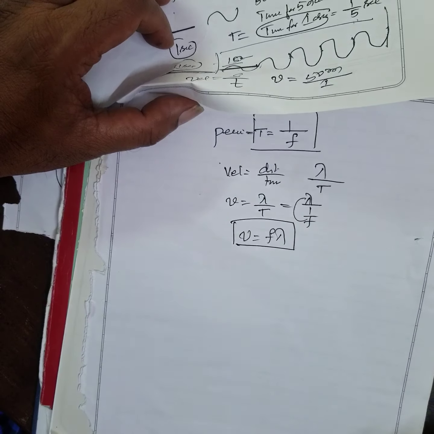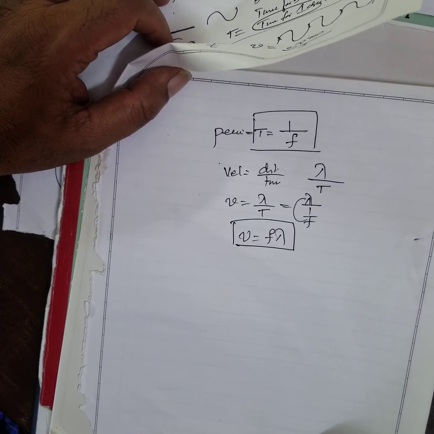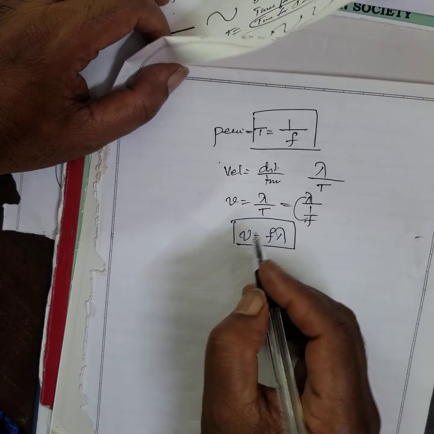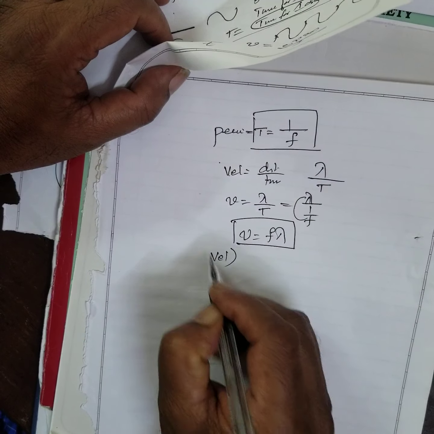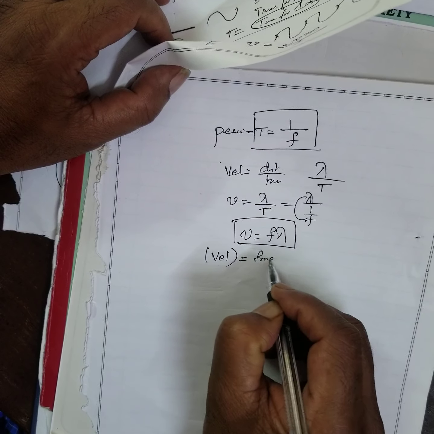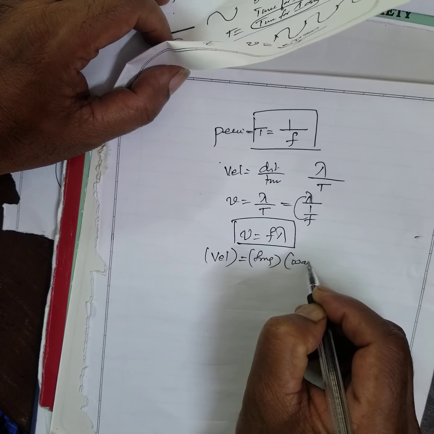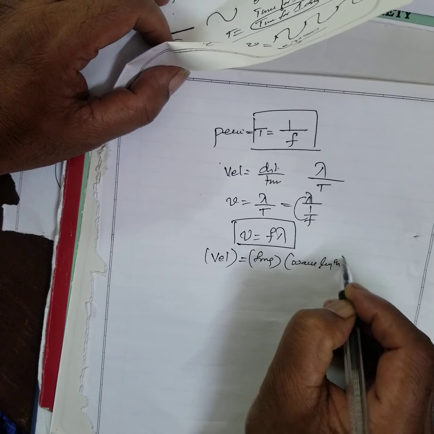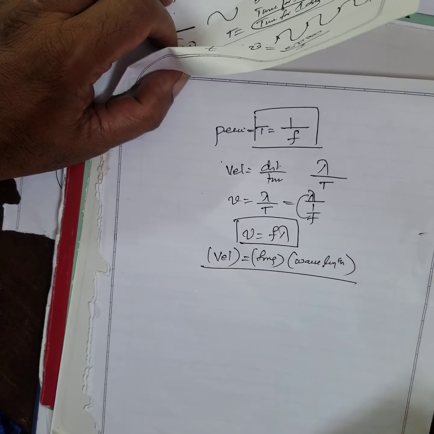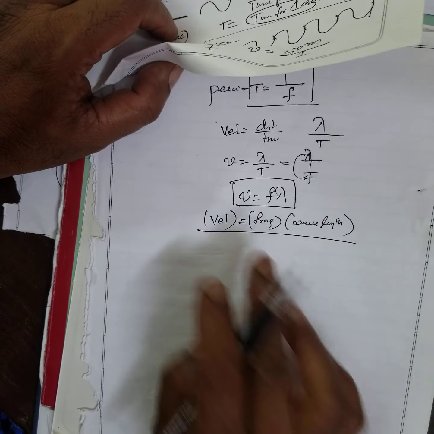This is a simple relation. For any wave motion, velocity is equal to frequency times wavelength. There are various methods in which you can give the proof. Here I am writing velocity is equal to frequency.